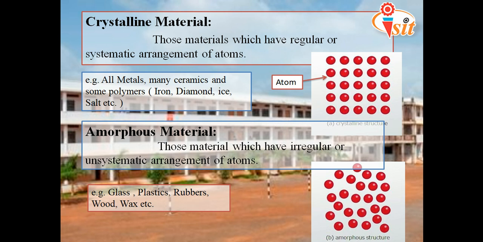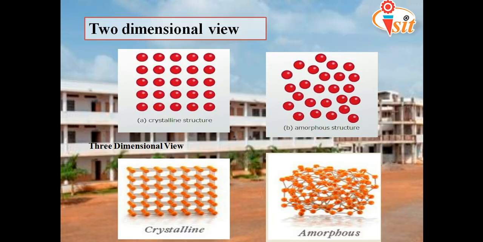Crystalline means regular and systematic arrangement of atoms. They are the harder ones, and amorphous means irregular and unsystematic arrangement of atoms. They are generally softer ones like plastic, rubbers, and wood. Okay, so we'll move to the next one.